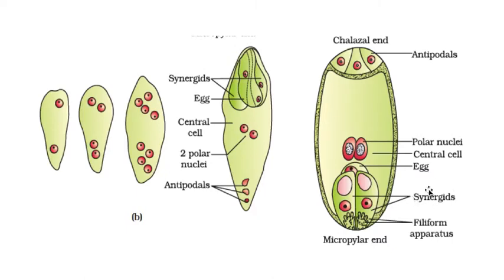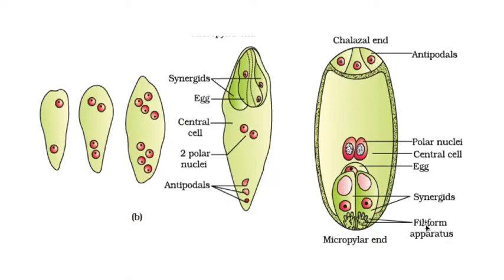See, I wrote it here, synergids. And synergids are characterized by the filiform apparatus. Students, you can see it here. It is like our fingers. Did you notice, this finger-like apparatus is called the filiform apparatus? And the filiform apparatus is very, very important. Why? The filiform apparatus guides the male gamete to fertilize the egg cell at the time of fertilization. If the filiform apparatus is not there, then the male gamete cannot be guided towards the egg cell. It will go somewhere and fertilization does not take place.